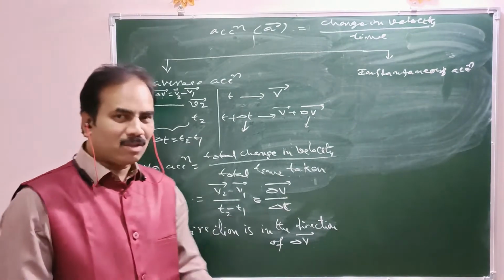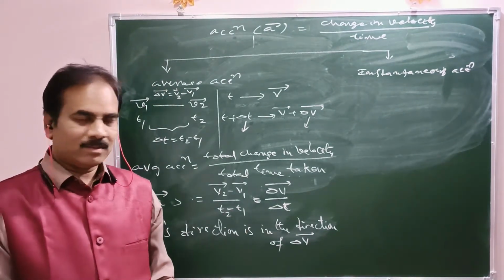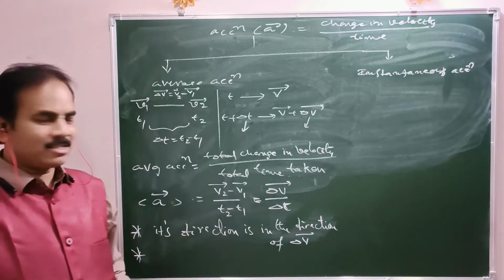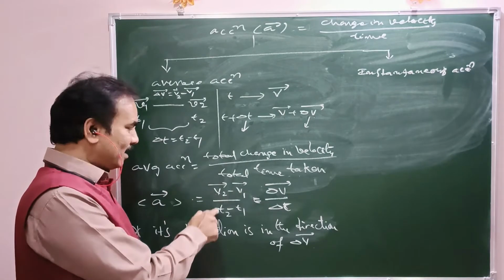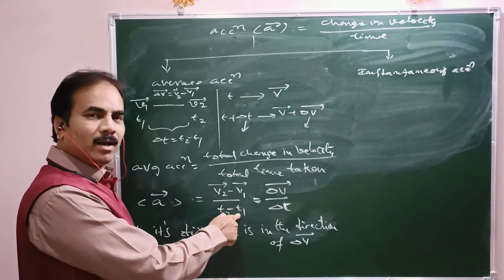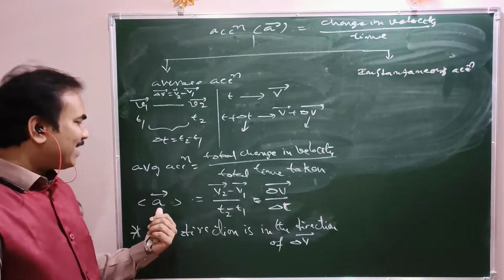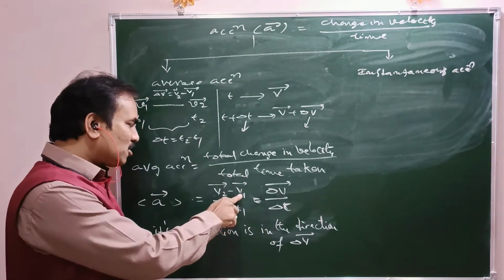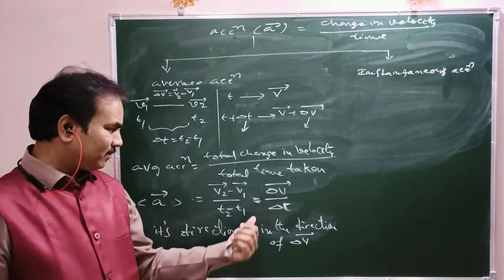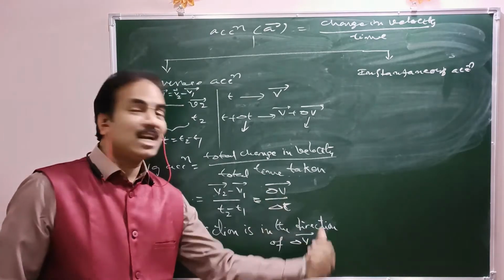One more thing worth noting is that average acceleration only depends upon initial velocity and final velocity. Here v2 bar is the final velocity at t2, and v1 bar is the initial velocity at t1. So average acceleration depends upon the initial as well as the final velocity, but it is independent of how the change in velocity occurs during the interval.